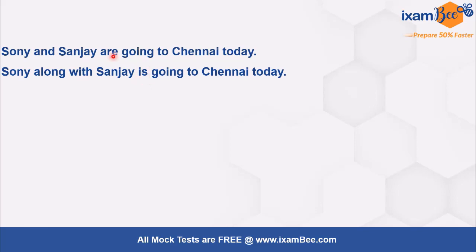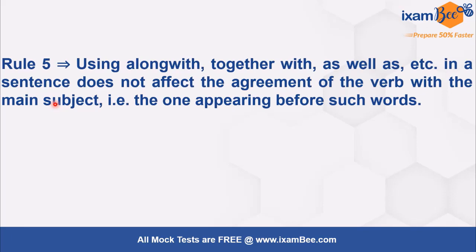Now the other rule with along with is this. It says that using along with, together with, as well as, words like this in a sentence does not affect the agreement of the verb with the main subject, that is the one appearing before such words.